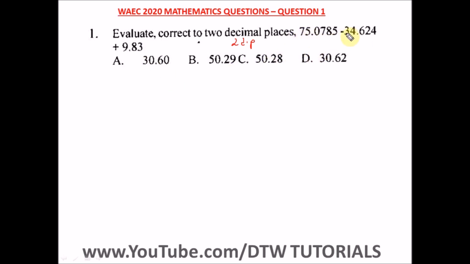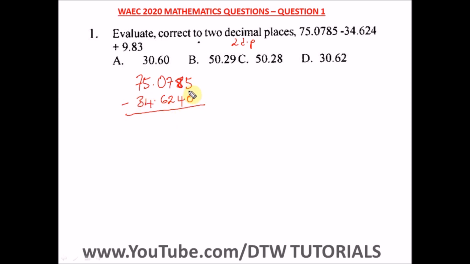So let's first of all subtract this from 75. Okay, that's this. So we have 75.0785, we have a 34 here, 0.624. You can see how I'm arranging it. Okay, let us first subtract this. Let's see what the answer would give us. Okay, 624, there's nothing here, so we add a 0.